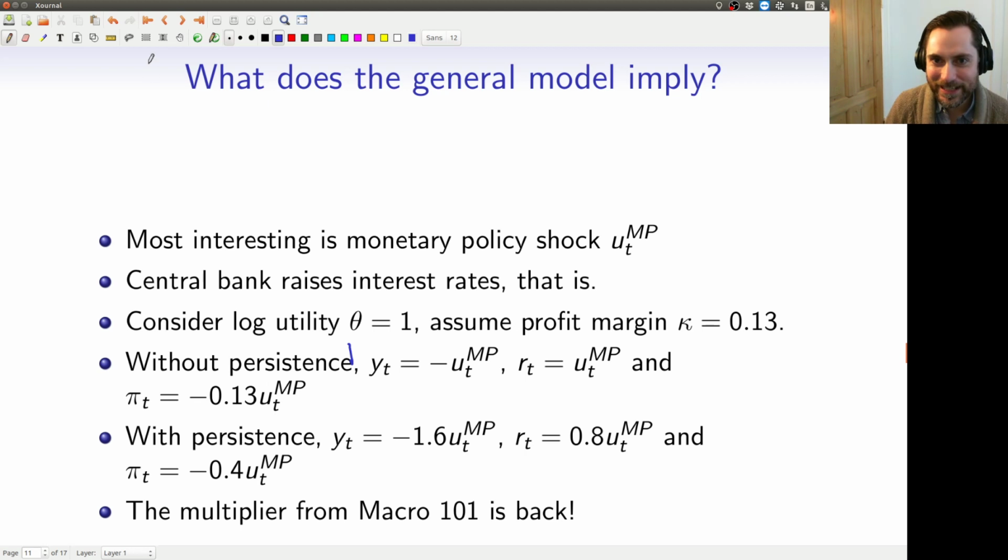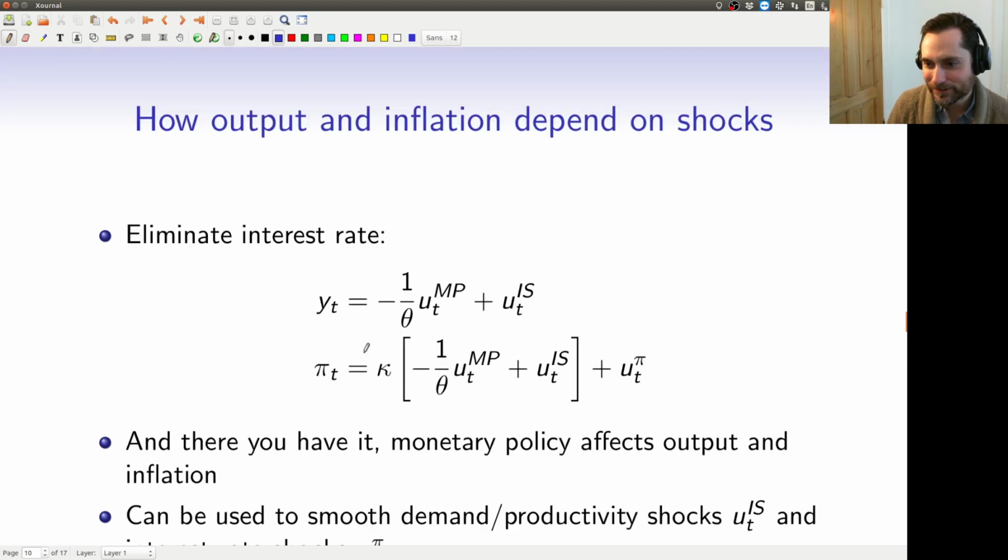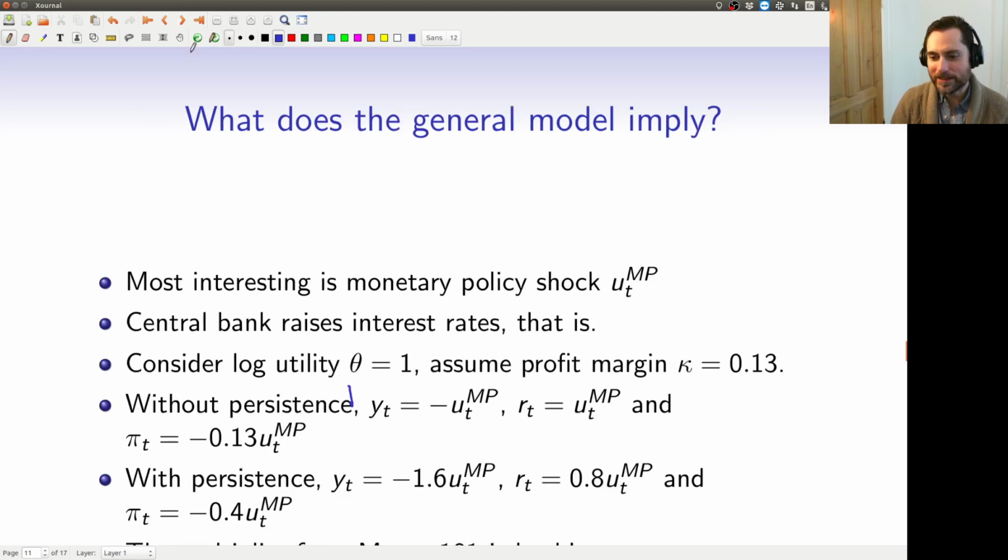Just to flip back one slide, that's exactly what was on the last slide. Theta is now equal to 1 by assumption. So y_t is just the negative of u_mp, and inflation here is just the negative of u_mp times kappa. Okay, so that's where this came from, exactly from the last slide.